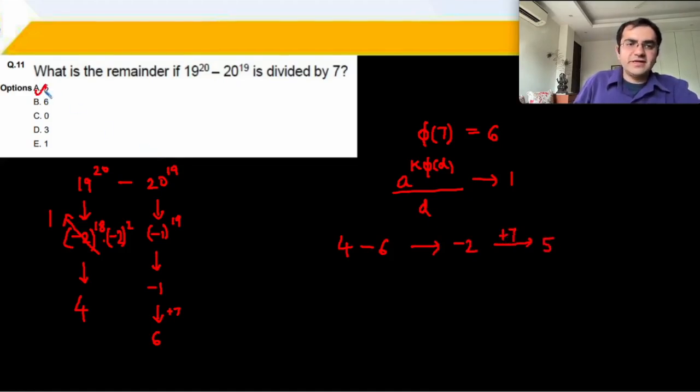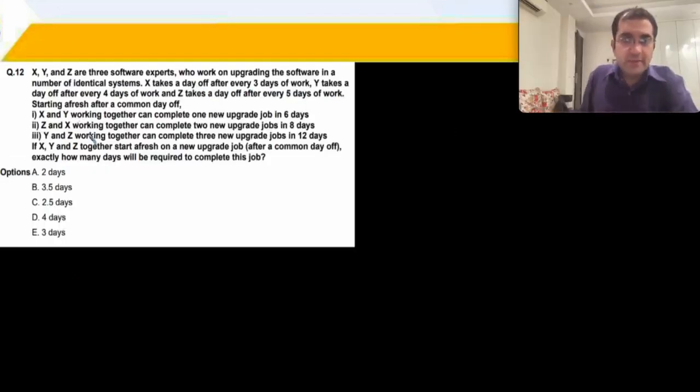5 is the right answer for question number 11. Standard question on time and work. X, Y, Z are three software experts who work on upgrading their software. X takes a day off every 3 days. After every 3 days means the fourth day. He works 3 days, fourth day off.